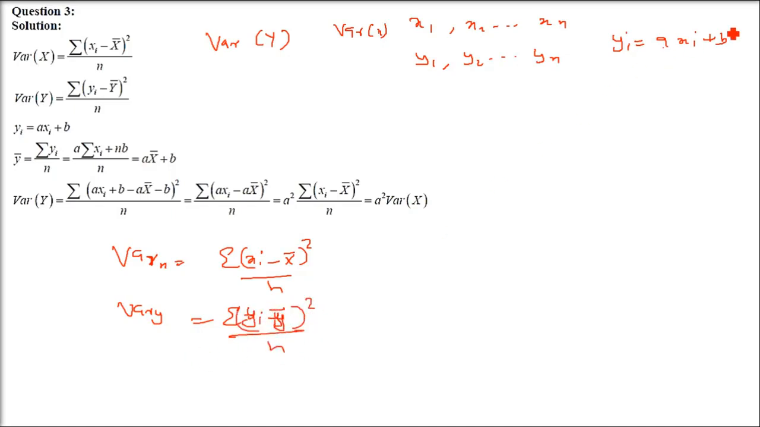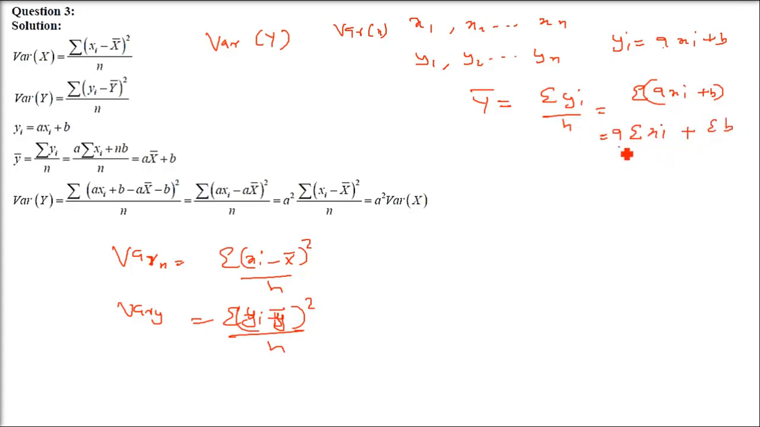Now coming to yi equals a xi plus b, we will employ it. First, I'll try to find out the mean. What is y bar? Sigma yi by n. What is yi? a xi plus b. So sigma (a xi plus b) divided by n. Okay. Now I'll take the sigma inside. I'll deal with n later. So this is a into sigma xi plus sigma b.